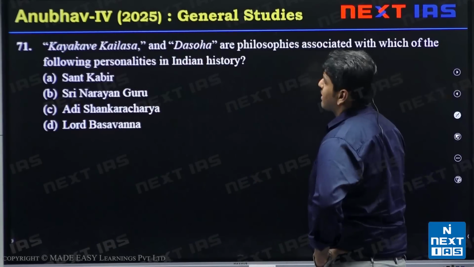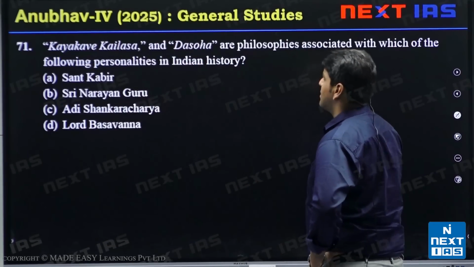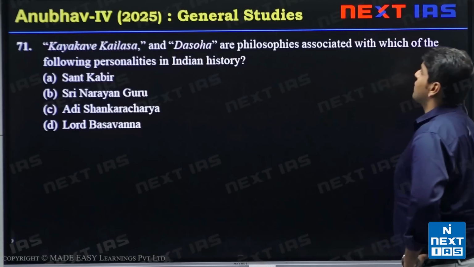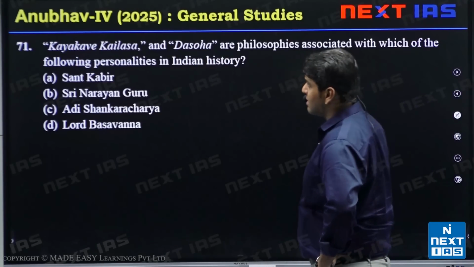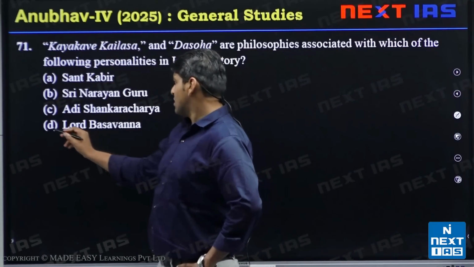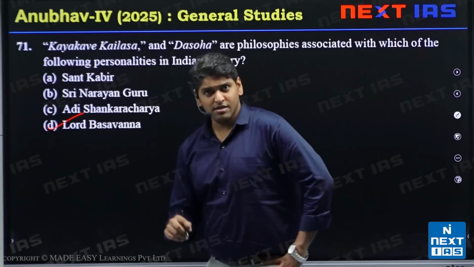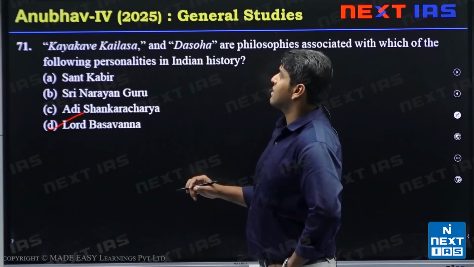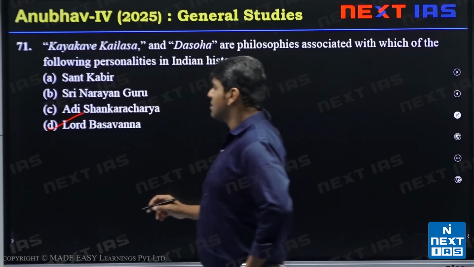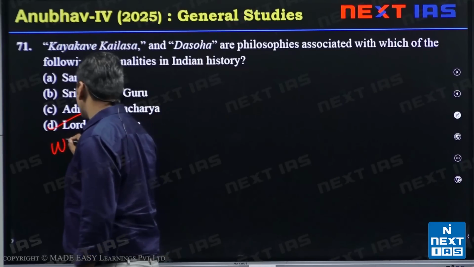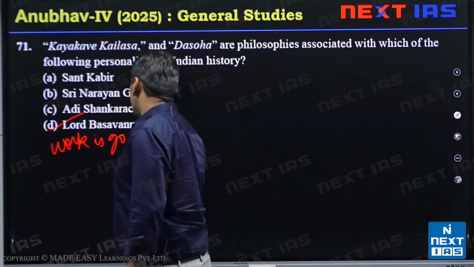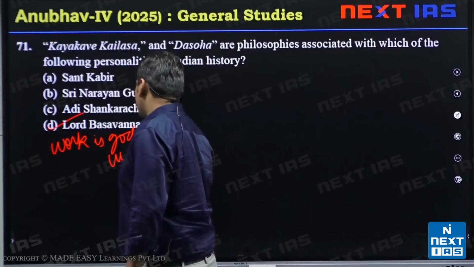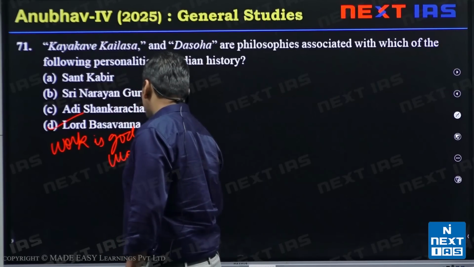Next, Kayakave Kailasa and Dosaha are philosophies associated with which of the following personalities in Indian history? The option here is Lord Basavanna. Kayakave Kailasa means work is God, or work is worship.